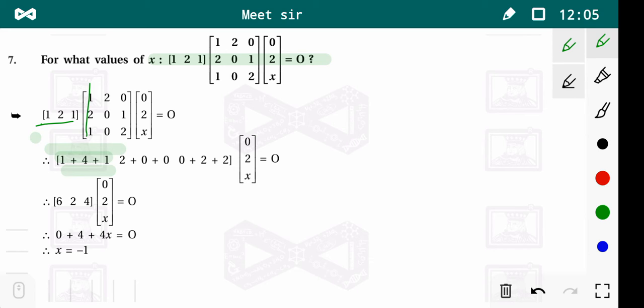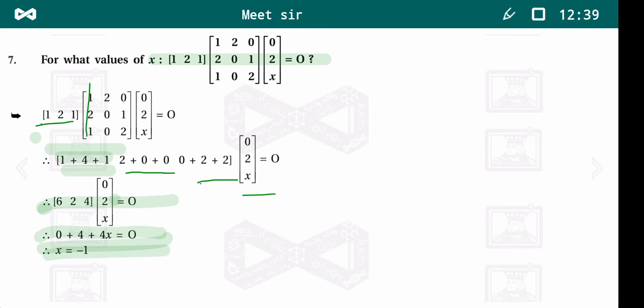That means 1 plus 4 plus 1, 1 twos are 2, 2 zeros are 0, 1 zeros are 0. Now we multiply these two matrices and get 0 plus 4 plus 4x is 0, that is 4x is minus 4, that is x is equal to minus 1. See, we are just using the product of two matrices.